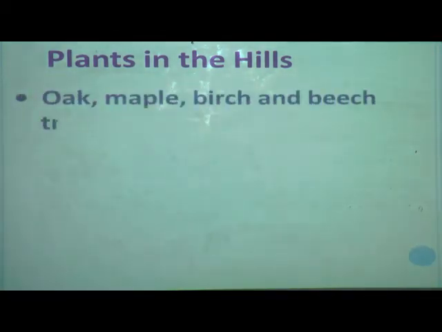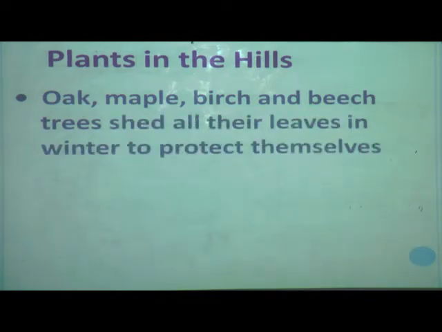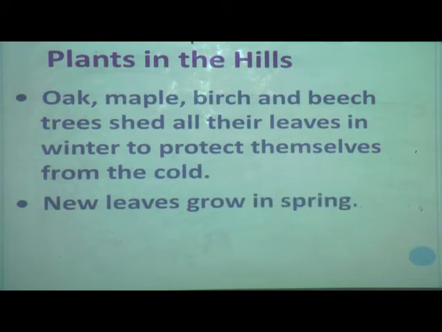Oak, maple, birch and beech trees shed all their leaves in winter to protect themselves from the cold. See, before this we have learned that the conifers, like pine and spruce, do not shed all their leaves at the same time. That's why they look evergreen. But here the oak, maple, birch and beech trees shed all their leaves in winter to protect themselves from the cold. And new leaves grow in spring.